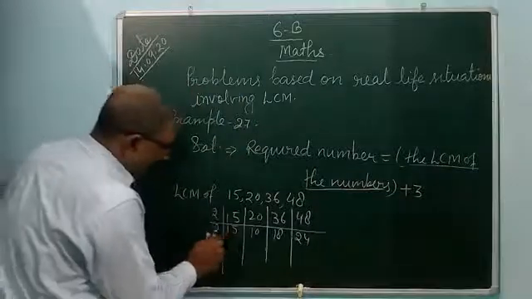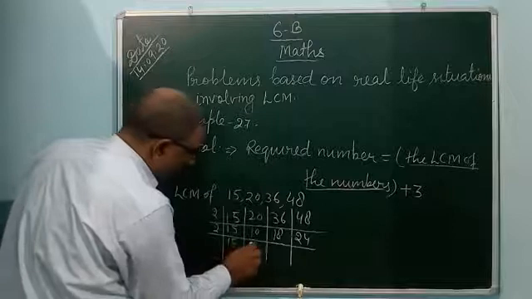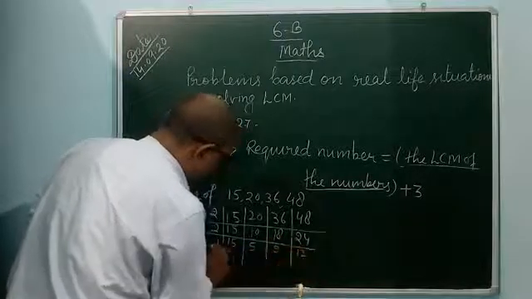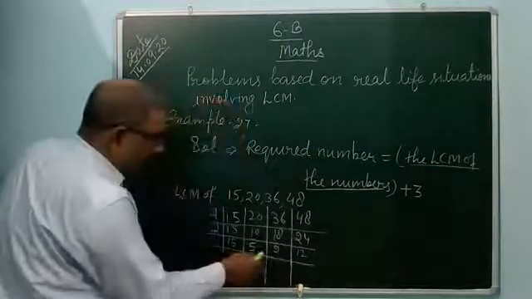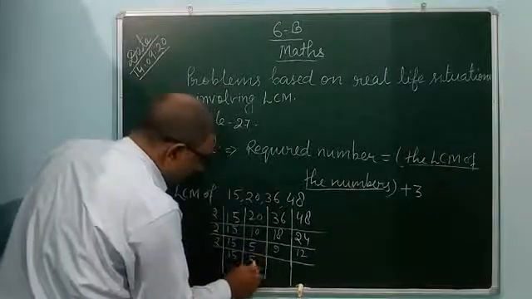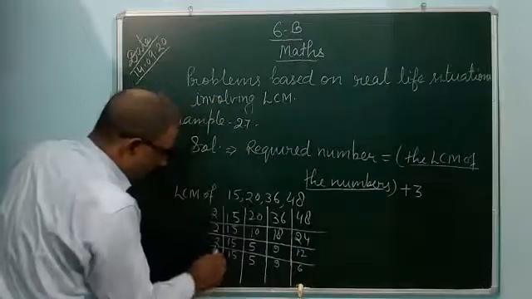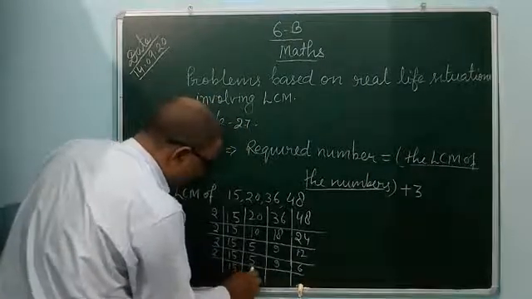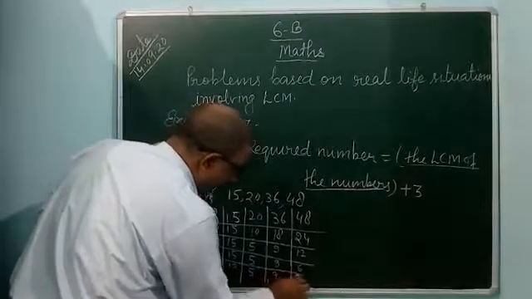Again you can divide by 2. 15 is not divisible by 2. 2 5s are 10, 5, 2 9s are 18 and 2 12s are 24. After that you can divide by 2 again. 15 as it is, 5, 9 and 2 6s are 12. By 2 again you can divide: 15, 5, 9, and 2 3s are 6.